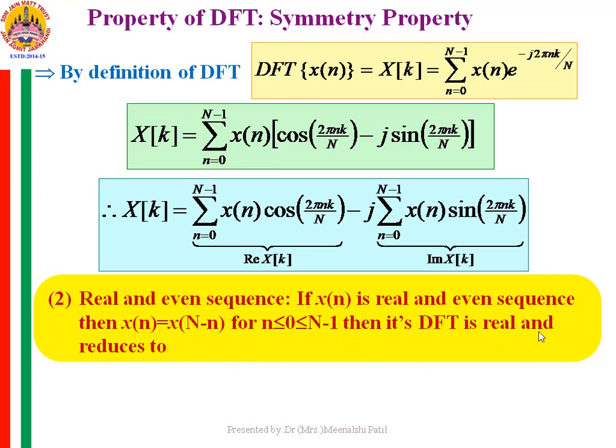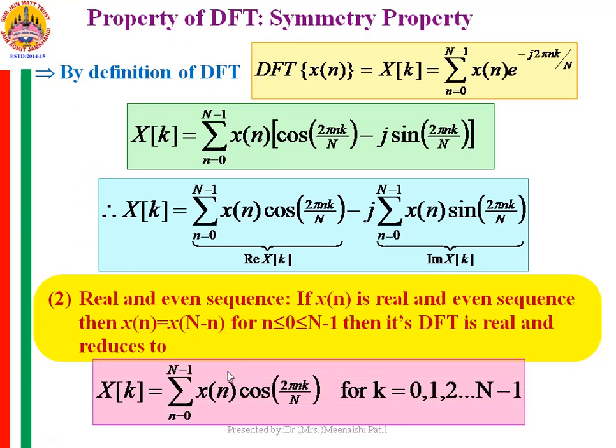Then its DFT is real and it reduces to X(k) is equal to summation n from 0 to N minus 1 of x(n) cos 2 pi nk by N, where k varies from 0 to N minus 1. What this property says is, if x(n) is real and even, then its DFT is also real, and it reduces to this term, that is, only the real part of X(k).